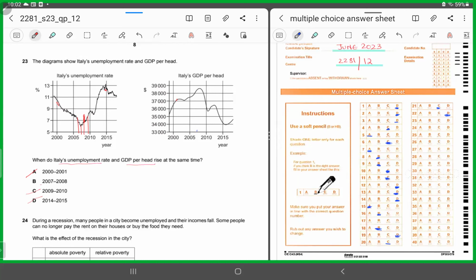So you are left with only 2007 and 2008. And yes, you can see between 2007 and 2008, Italy's unemployment rate is also increasing. And between 2007 and 2008, Italy's GDP per head is also rising. So B is the correct answer. For 23, it's B.